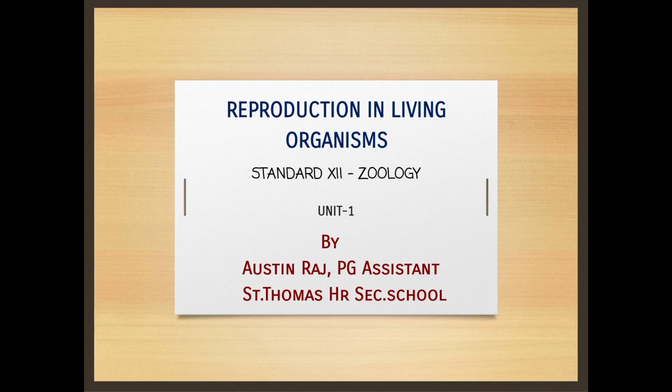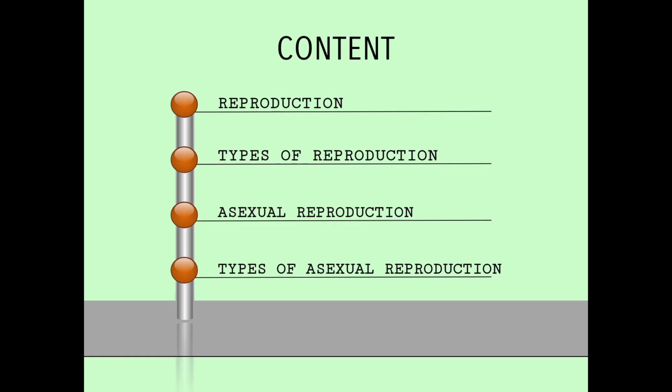So now we will get into the topic. Today we are going to start a biology class. We are going to start with zoology chapter 1, that is reproduction in living organisms. It is a very easy topic, right? Here, first we will see what are the contents in this particular topic.